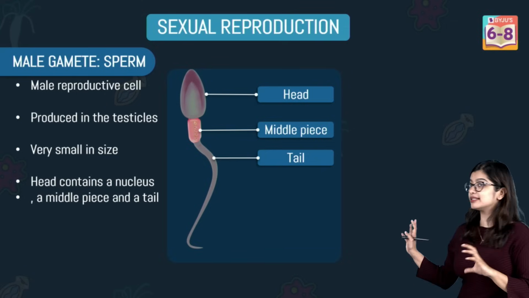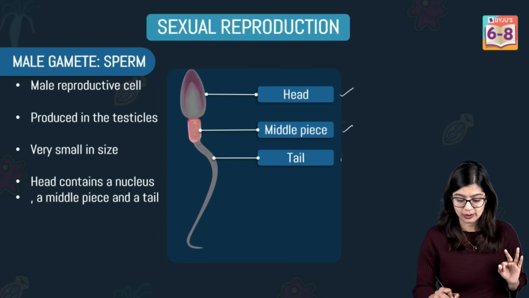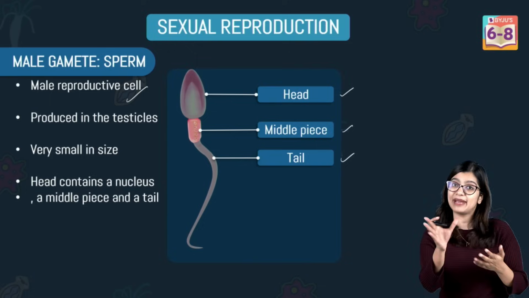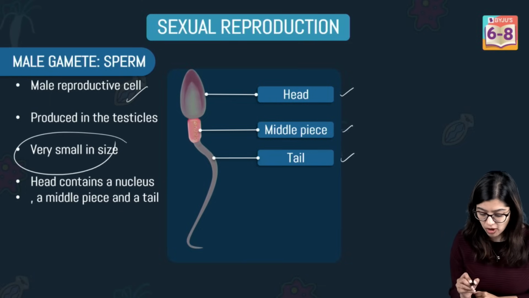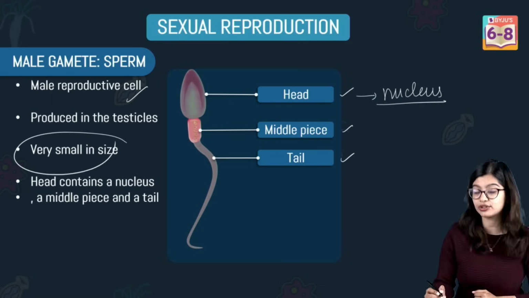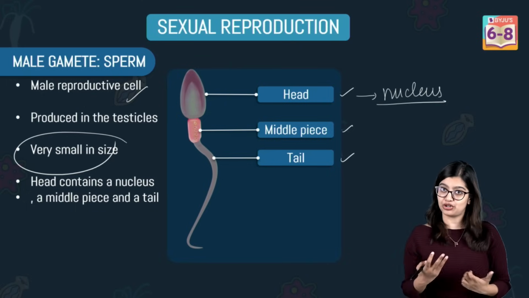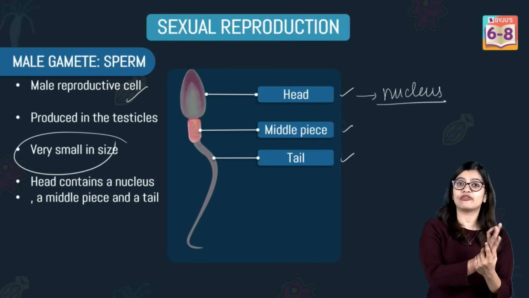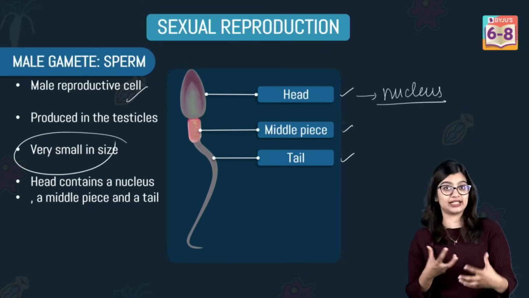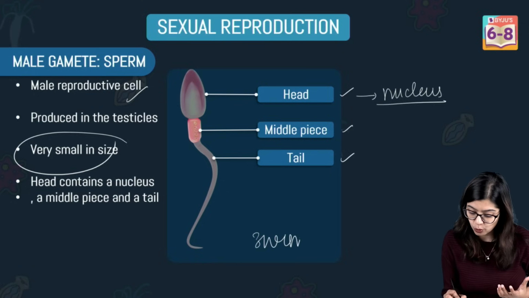Now here, of course, understanding the structure of the sperm is also very important. If you look at it, the sperm looks something like this, where it has three regions. It has the head, middle piece, and tail, which is the male reproductive gamete. It is very small in size, and the head has the nucleus that consists of the genetic material. This genetic material has all the information that needs to be passed on from parent to offspring. There is also a middle piece which generates a lot of energy and a tail that helps the sperm swim.